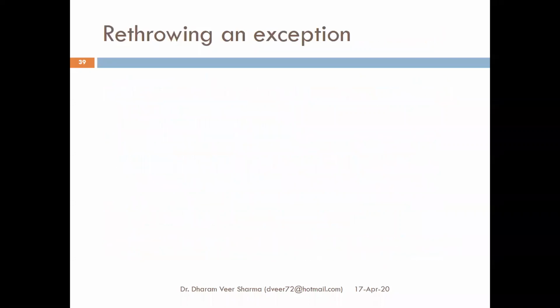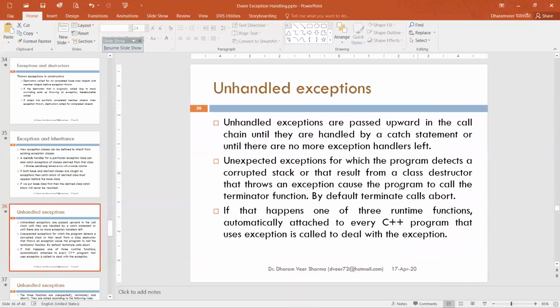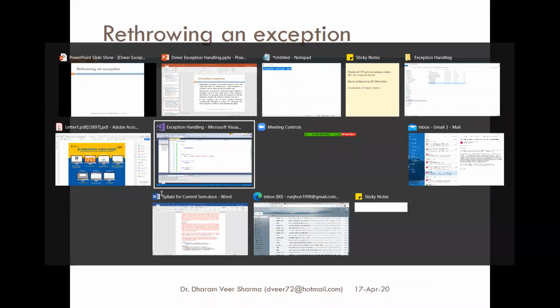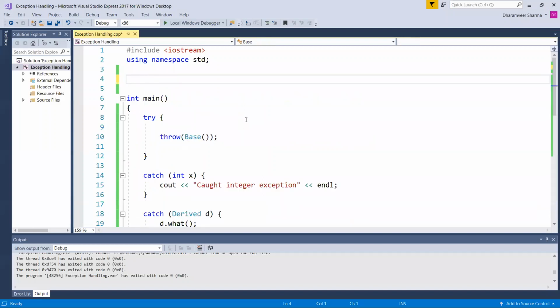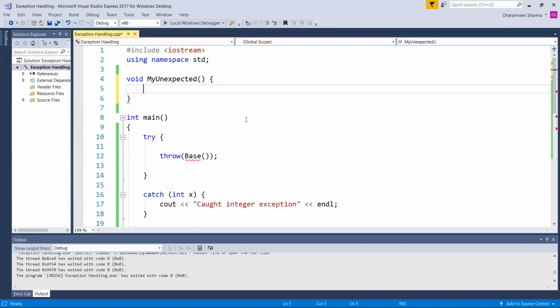Okay. What happens in this case? Let me show you. I can have my own function, my unexpected. Cout inside my unexpected.